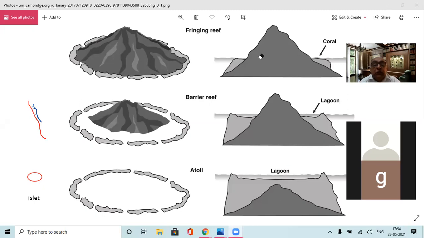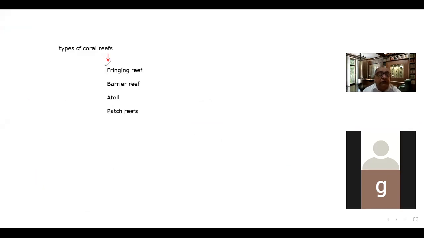Okay. So now let me move ahead. We were discussing the point here that there are four types of reefs. Patch reefs are reefs which are found somewhere between the fringing reef and the barrier reef, small patches of reefs. That is called the patch reef. So these are the four types of coral reefs. Please bear this in mind.